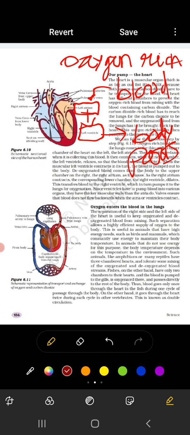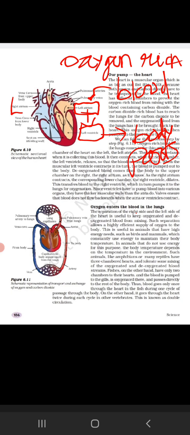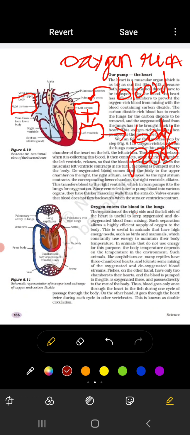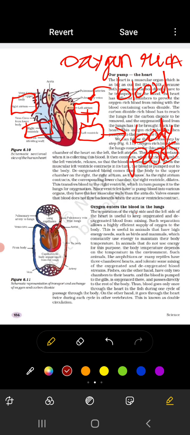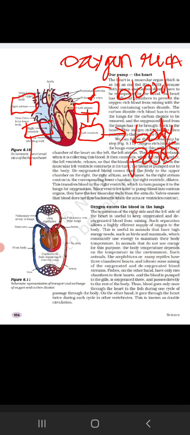Now deoxygenated blood, where does deoxygenated blood go? Deoxygenated blood comes from the body to the upper chamber on the right side, the right atrium. Deoxygenated blood comes to the right atrium, then it is transported to the right ventricle, and from the right ventricle it pumps to the lungs for oxygenation.